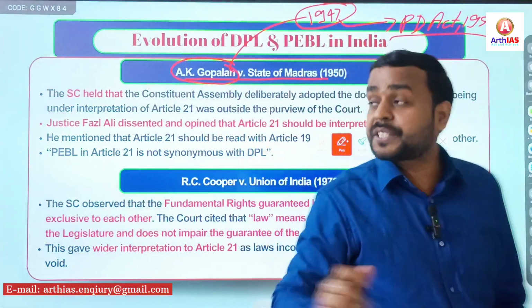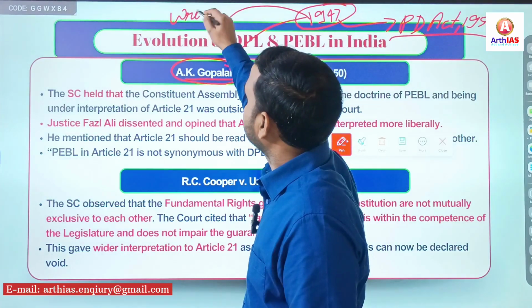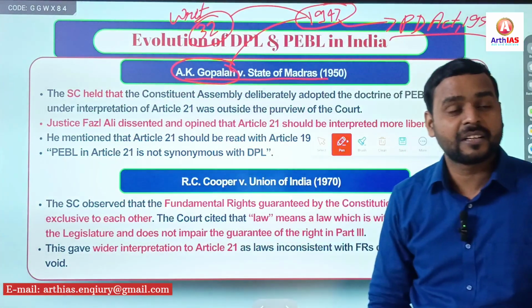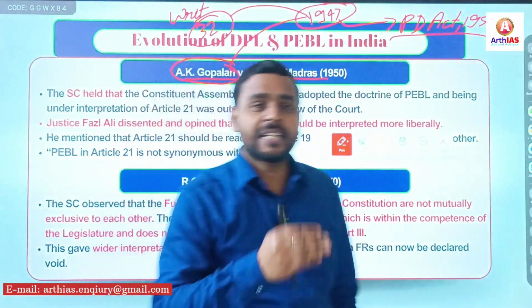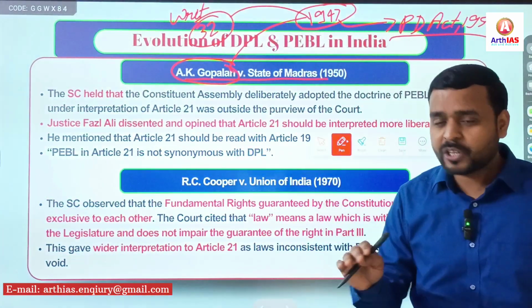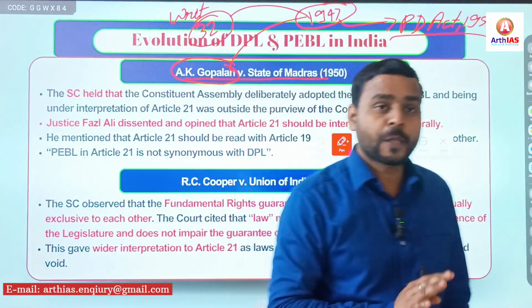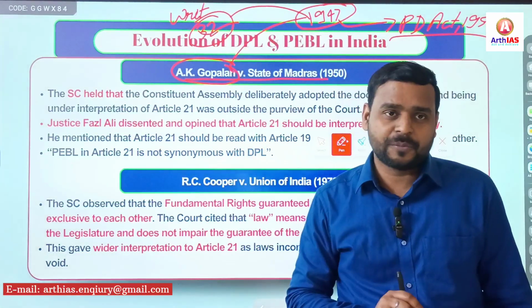And that's why he challenged, or he filed a writ petition in the Supreme Court of India under Article 32, right? And you must be knowing that if your fundamental rights are violated, then you can file a writ petition in the Supreme Court under Article 32 or under Article 226 in the High Courts. So he filed a writ petition in the Supreme Court under Article 32.